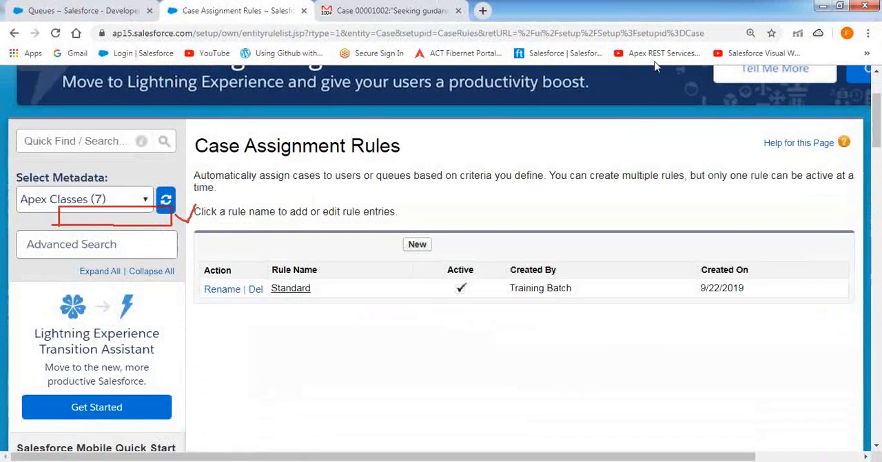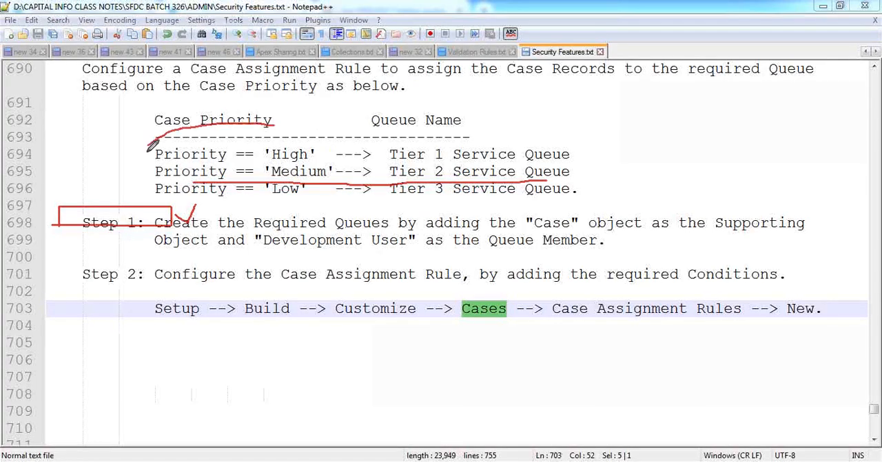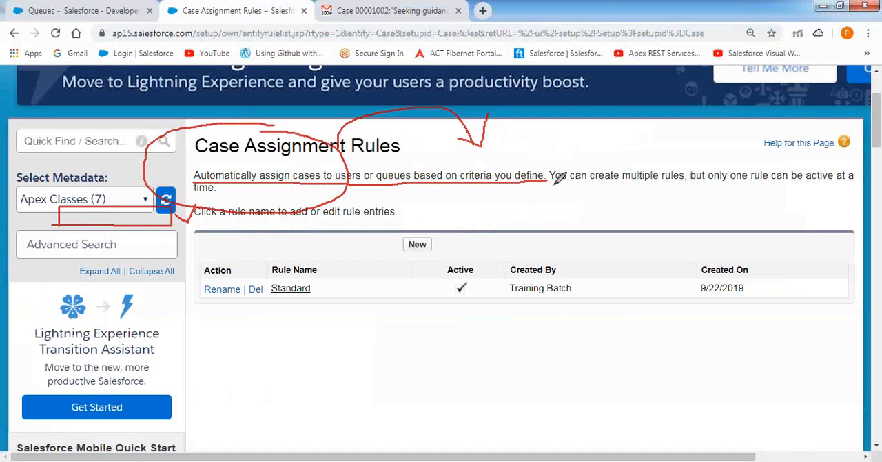Now it is showing some information: automatically assign cases to the users or queue based on the criteria you define. That means depending upon the condition, we can specify the condition. Based on that condition, we can assign the case record to the respective queues. You can create multiple assignment rules inside the case object, but only one rule can be active at a time.